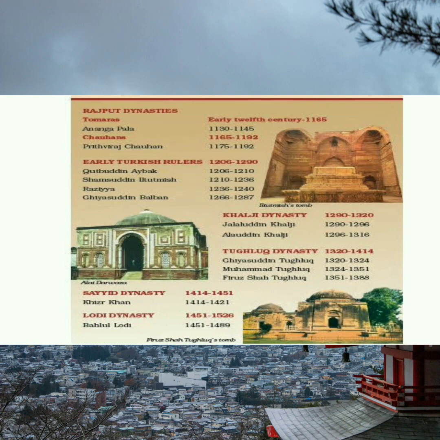Let's have a quick recap. Rajput dynasty, early Turkish rulers Qutbuddin Aibak, Shamsuddin Iltutmish, Razia Sultan and Ghiyasuddin Balban. The Sayyid dynasty, Khizr Khan, Lodi, Bahlul Lodi. We can see the period of the Khaljis, Jalaluddin Khalji and Alauddin Khalji. Tughlaq dynasty, Ghiyasuddin Tughlaq, Muhammad bin Tughlaq and Firoz Shah Tughlaq. This comprises the Delhi Empire.